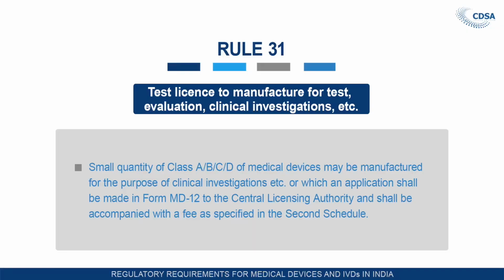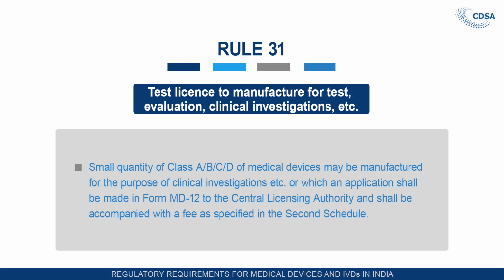Rule 31, the provision for grant of test license to manufacture medical devices or in vitro diagnostics for test and evaluation or clinical investigation. For a small quantity of class A, class B, class C and class D devices, the manufacturer shall obtain a test license to manufacture test batches for the purpose of test analysis, evaluation, clinical investigation or demonstration.